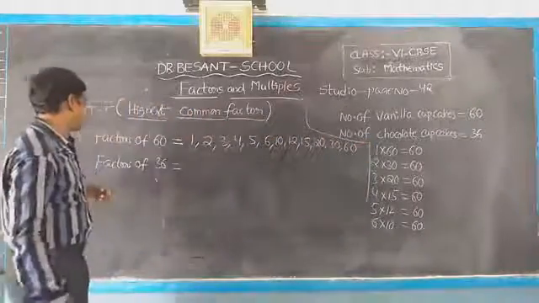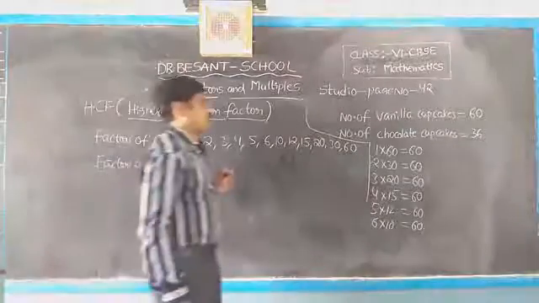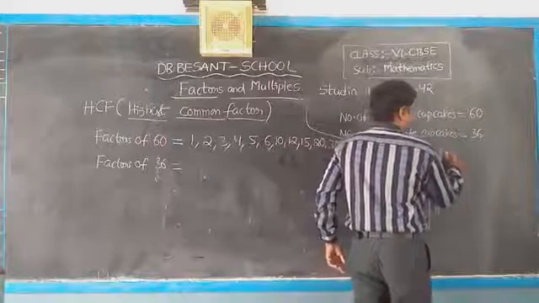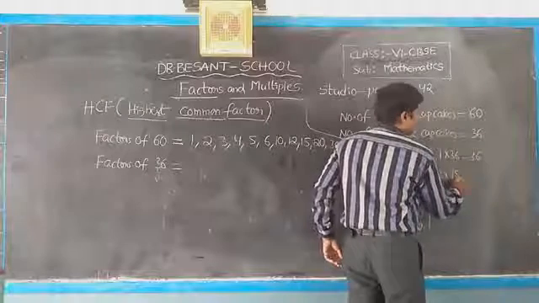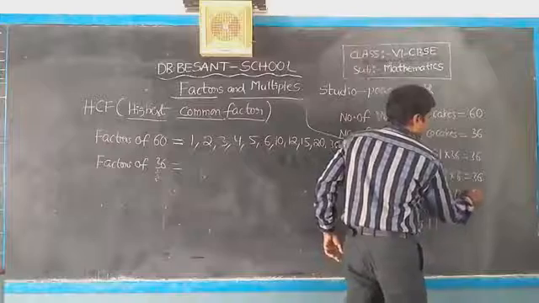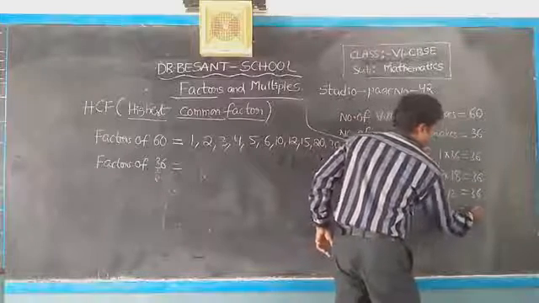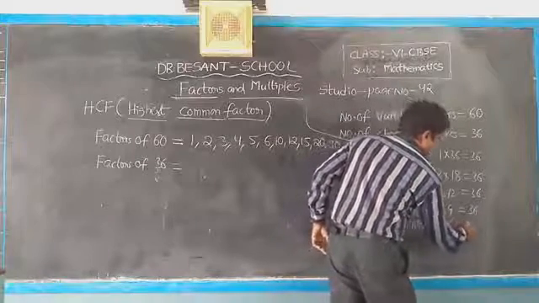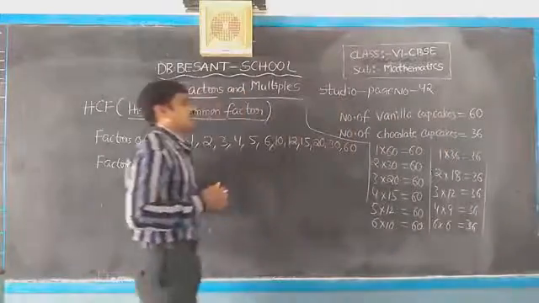Okay. Next, we have to find the factors of 36. 1 times 36 is 36, 2 times 18 is 36, 3 times 12 is 36, 4 times 9 is 36, 6 times 6 is 36.